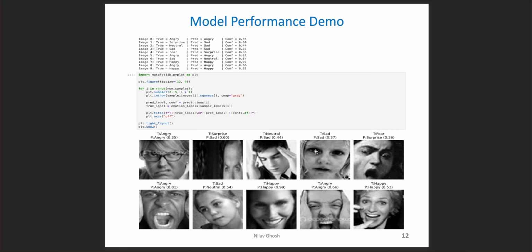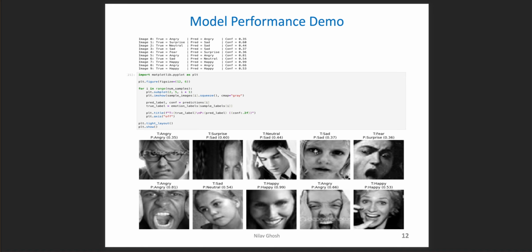So as you can see from the first picture, the angry to angry prediction is there, but the confidence level is 0.35. The second one doesn't meet the mark. The third one with neutral and sad also is 0.4 for confidence. The fourth one with sad and sad, though the confidence level is low, is predicting correctly. Fear and surprise are so close.